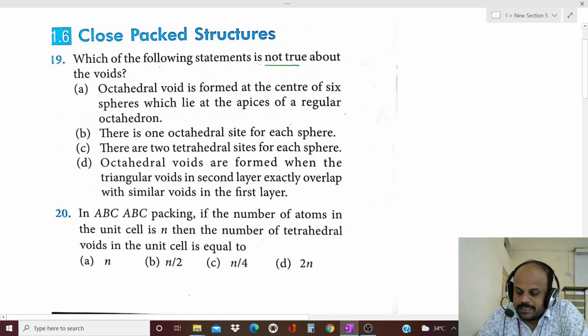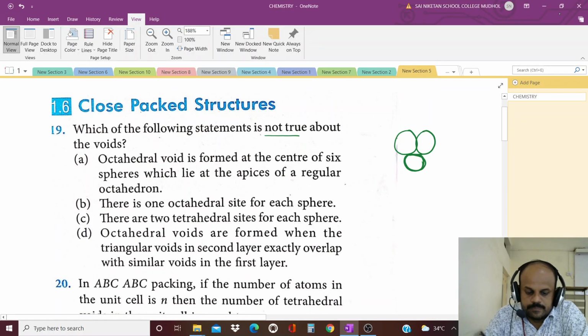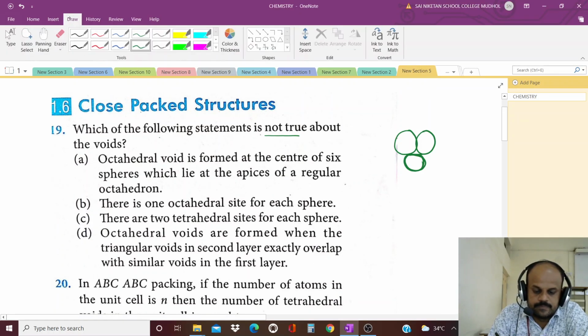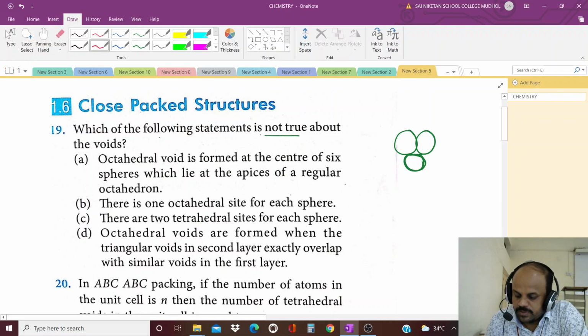Generally, octahedral void is formed by the overlapping of two equilateral triangles in opposite directions. So this is one triangle between three spheres in one layer.